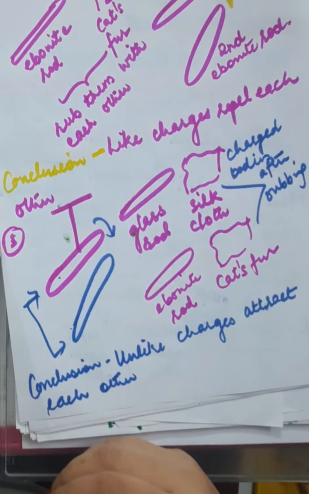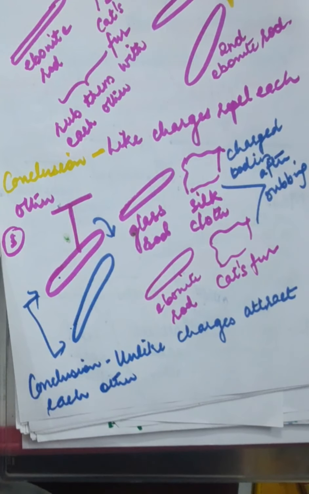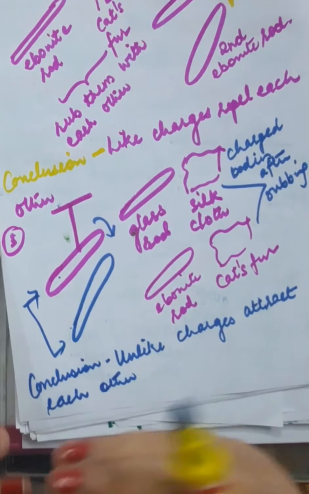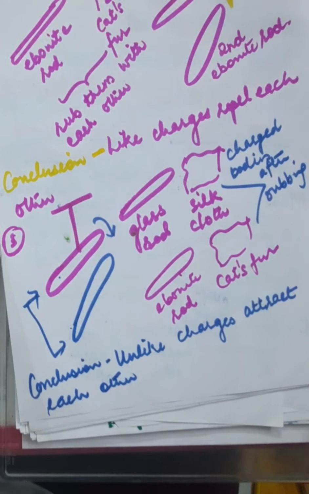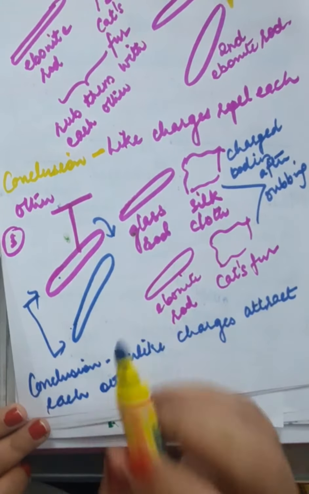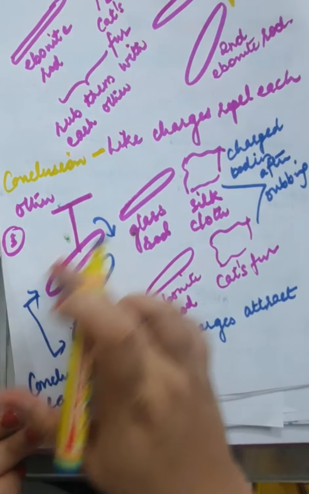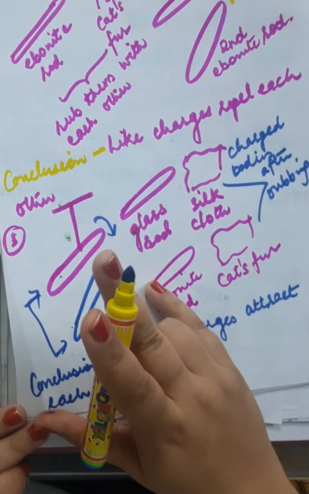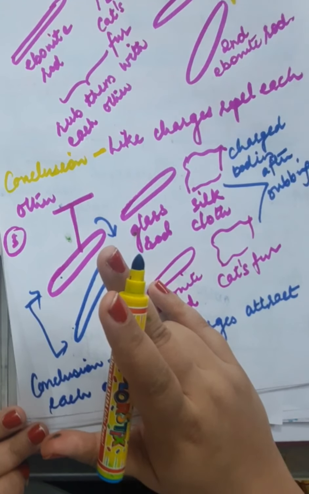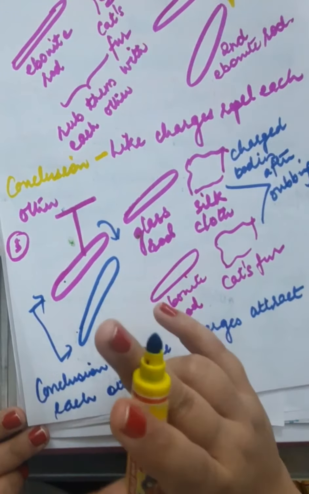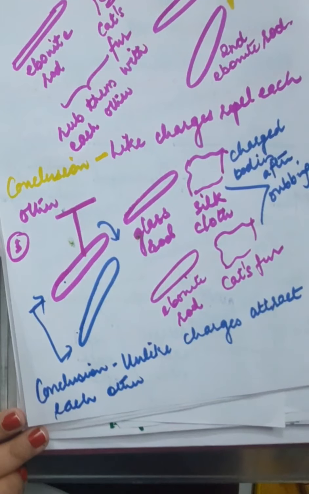After that, you need to learn that by convention, these charges were named positive and negative. Now we have the knowledge that there are exactly two types of charges, because one time we are observing attraction, the other time we are observing repulsion. So there are two kinds of charges.